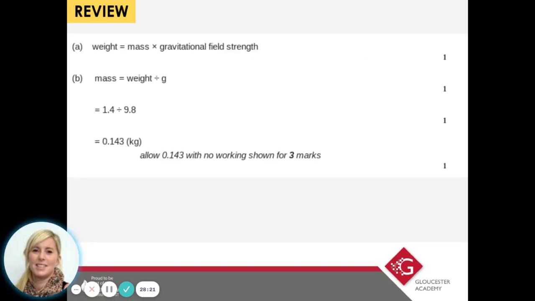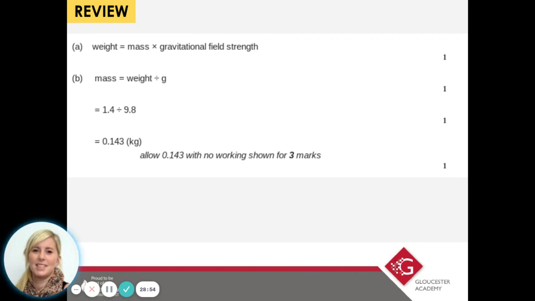Okay, so 4 minutes later, we were looking for this equation. So weight equals mass times gravitational field strength. If you wrote W equals M times G, or W equals mg, that would also get you 1 mark. And then to work out mass, you need to do weight divided by gravitational field strength. So that would be 1.4 divided by 9.8, and then a final answer of 0.143. And were the units included? Yes, so just 0.143 would get you 3 marks.